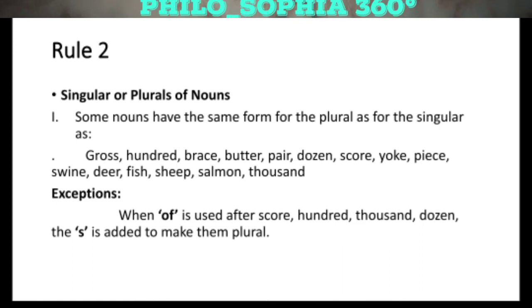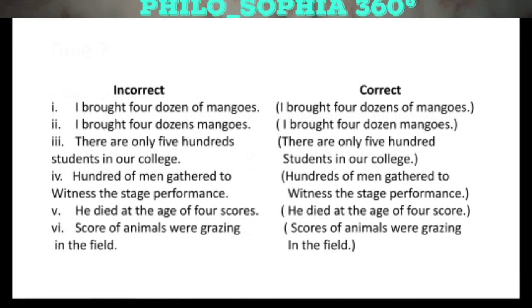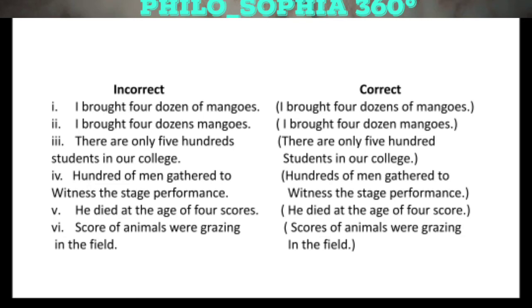The exception is that when of is used with these words, then we have to add s to make them plural. For instance, I brought 4 dozen of mangoes. This is an incorrect sentence because there is an of used with dozen.